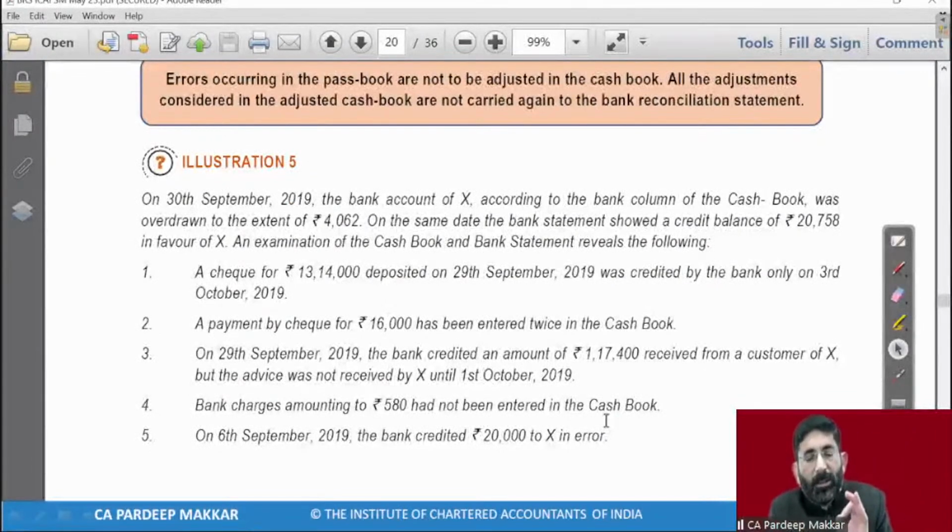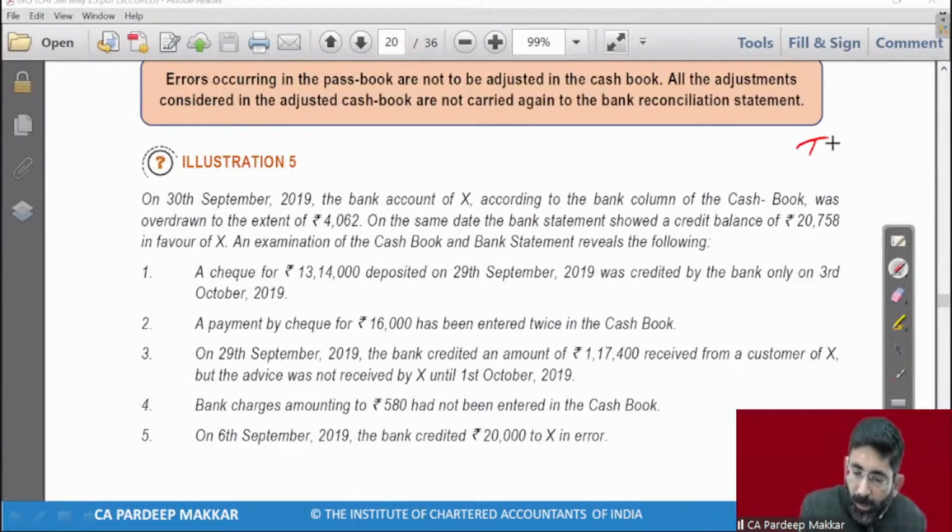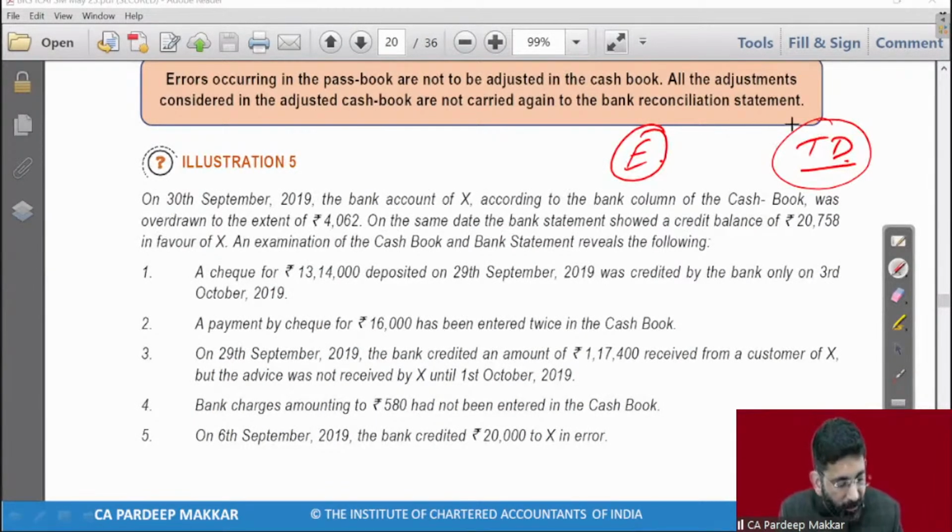Let's understand two things. One is timing difference, second is errors. So let's bifurcate it. I'll write TD for timing difference, and I will write E for errors. So let's discuss this thing.